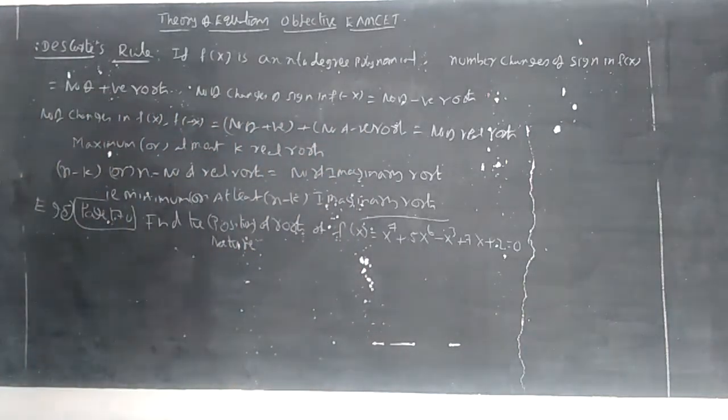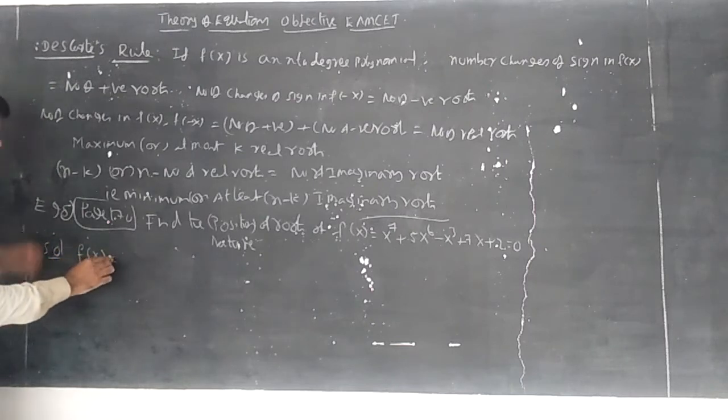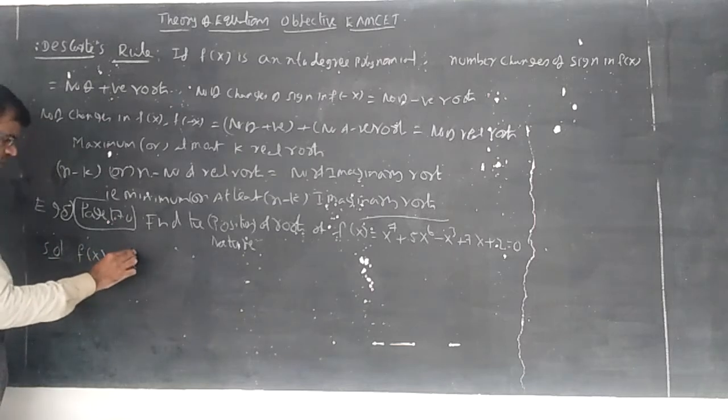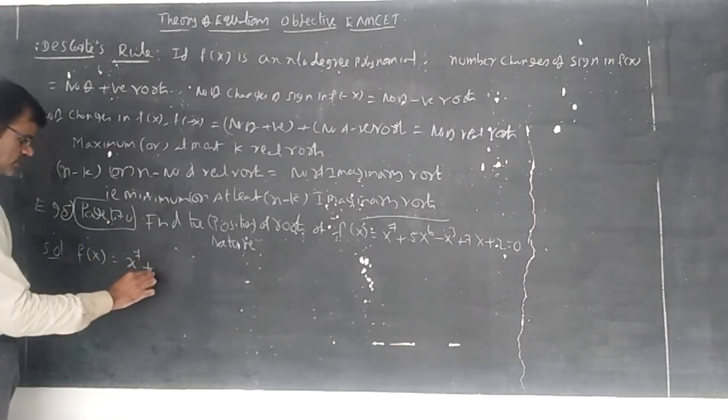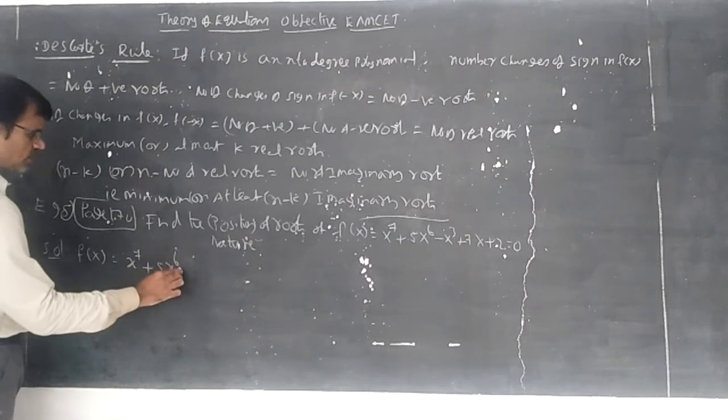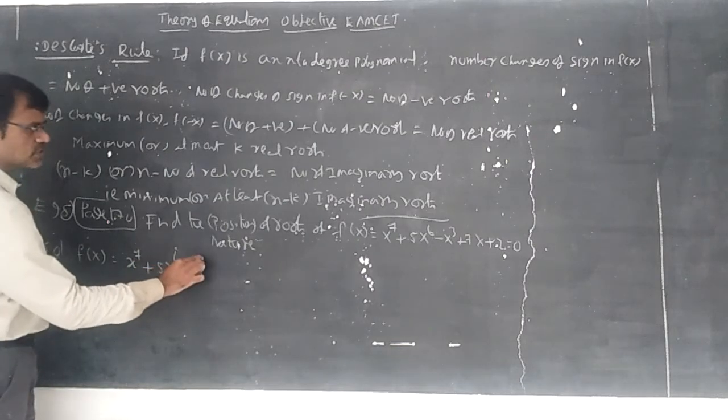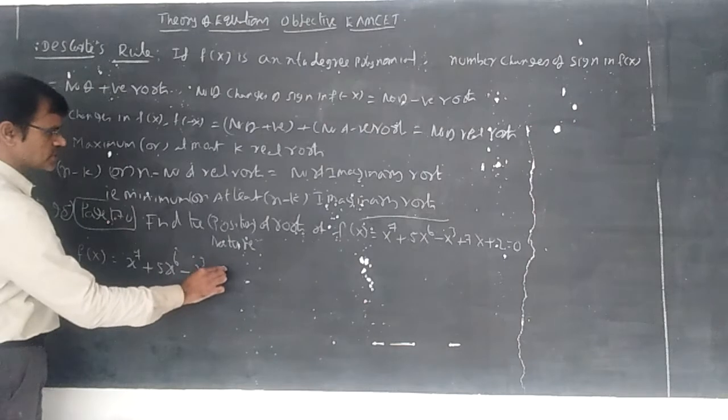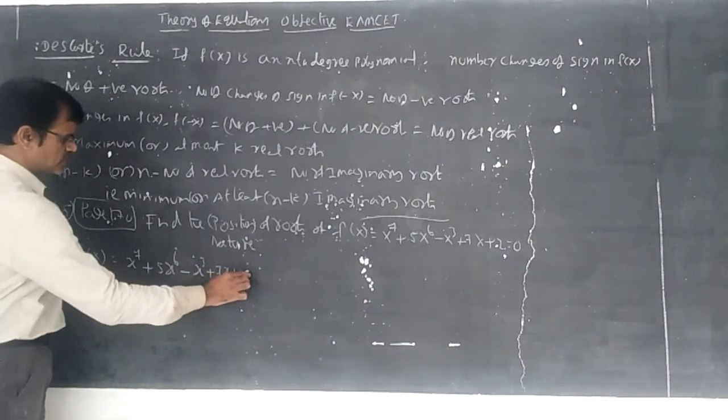Now we can discuss the Descartes rule for this one. Listen carefully, then you can understand easily. Given f of x equal to x power 7 plus 5x power 6 minus x cube plus 7x plus 2 equal to 0.